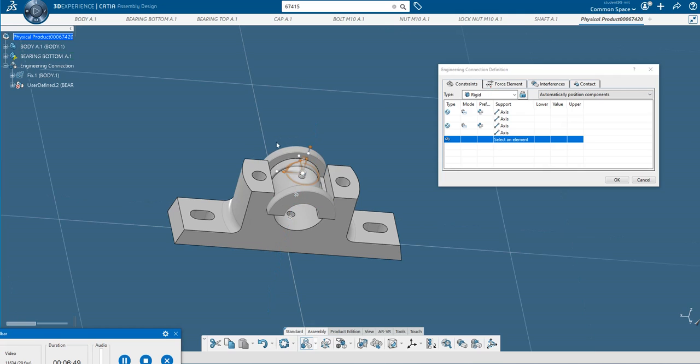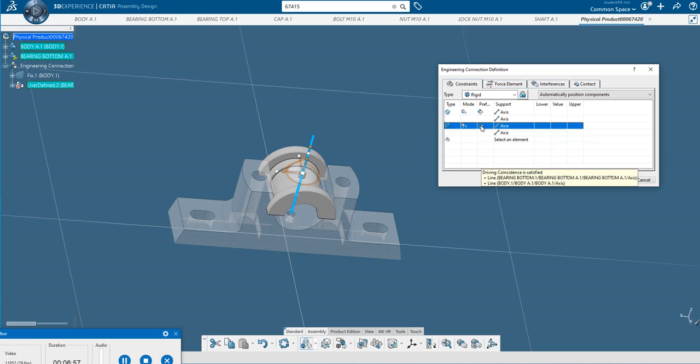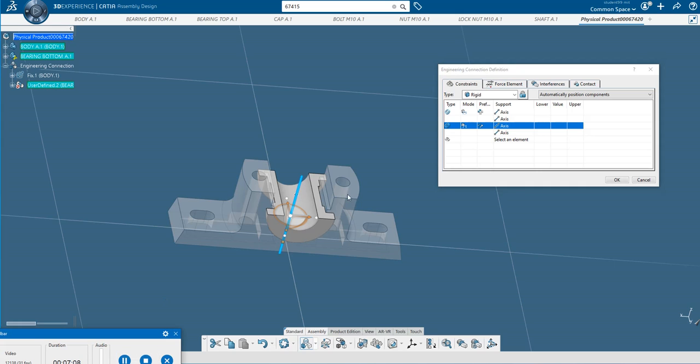Now you see here, it has placed the component in this direction, but I want it in the opposite direction. So for that, I will click here, right click, and click opposite. Now as soon as you click that, it will be reoriented and placed in the actual position. Now you see the type has changed to rigid. The expected type is rigid only, in all the parts you want this condition, that is rigid.